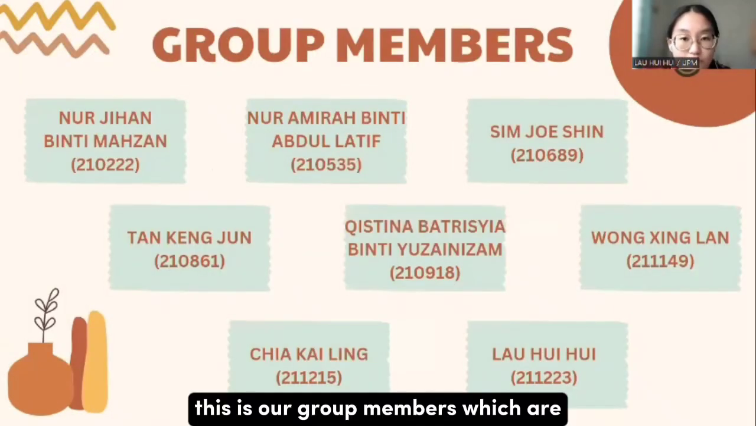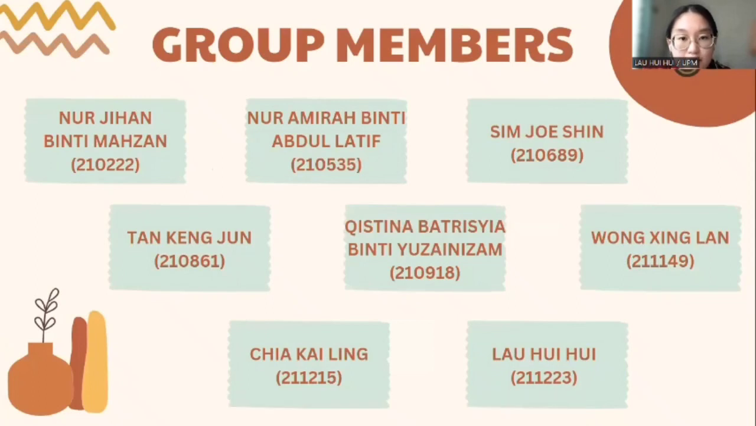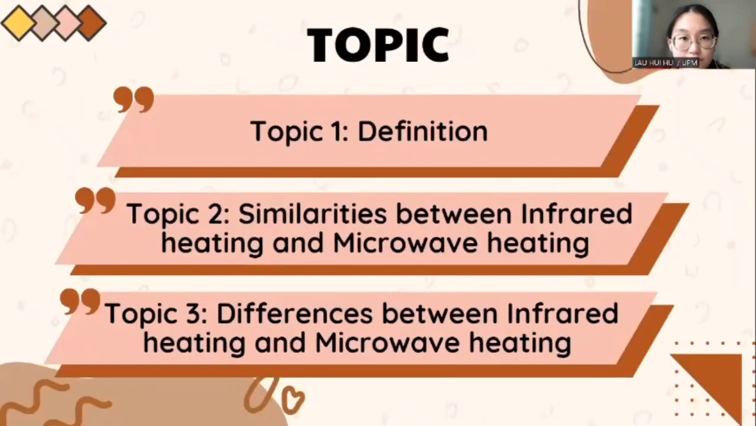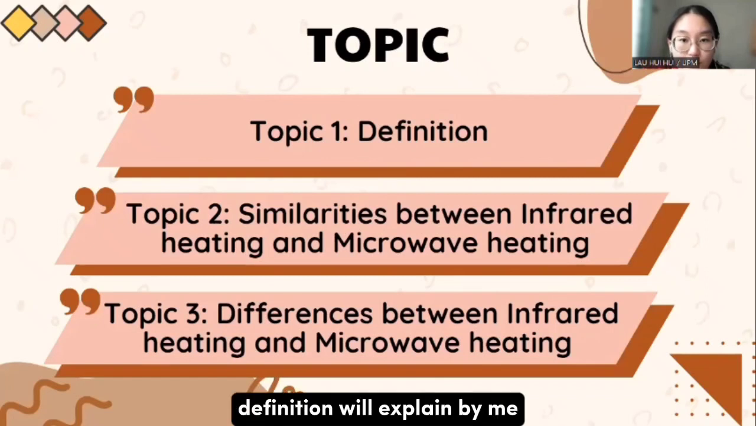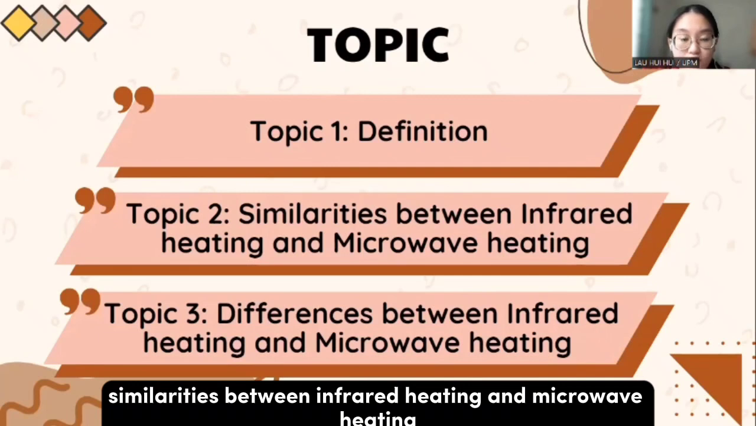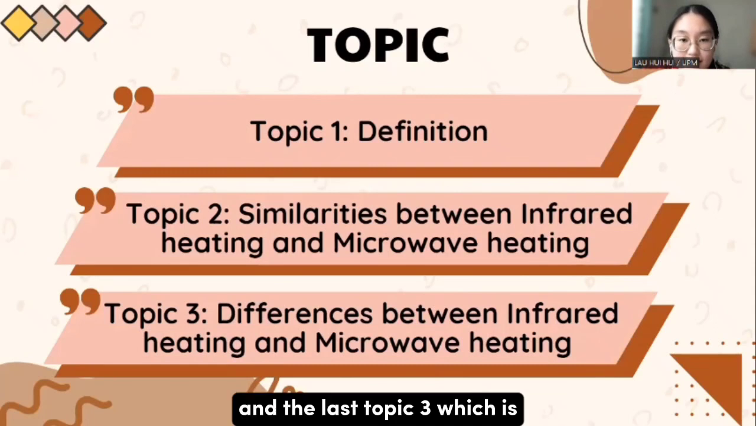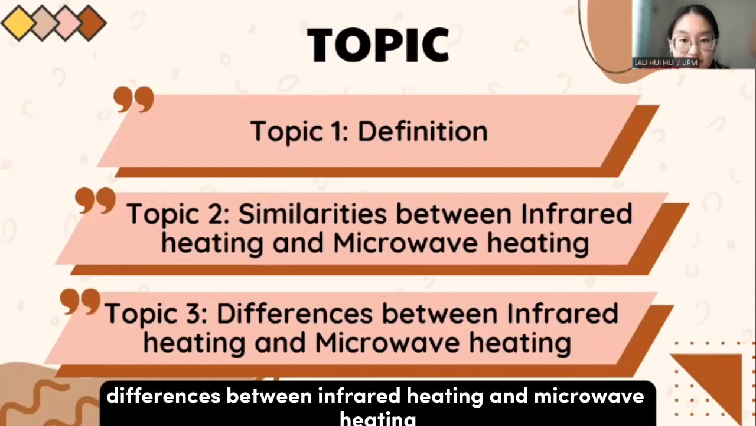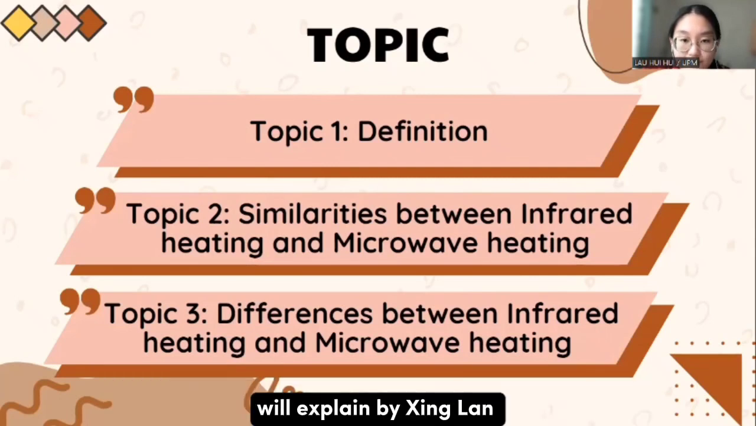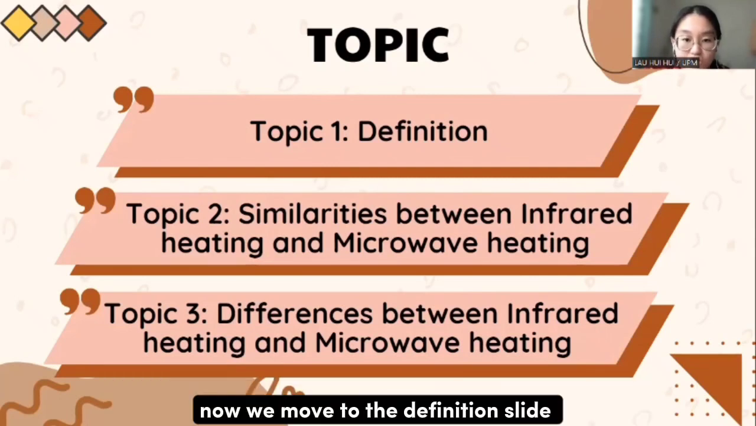This is our group members which are Yihan, Amirah, Yoshin, Keng, Qistina, Ling, and me, Hui. For topic 1, definition will be explained by me. Topic 2, similarities between infrared heating and microwave heating, will be explained by Yihan. And the last, topic 3, differences between infrared heating and microwave heating, will be explained by Xing. Now we move to the definition slide.